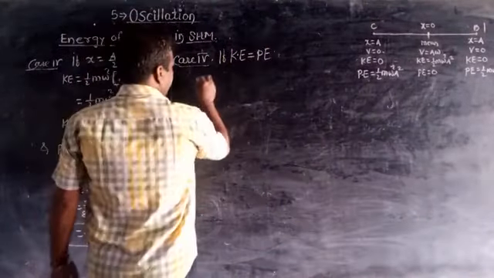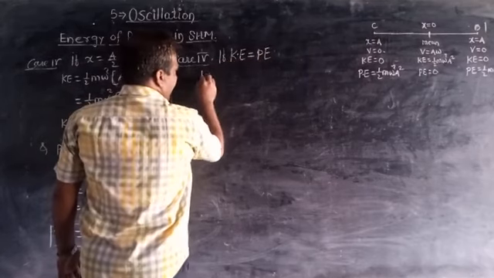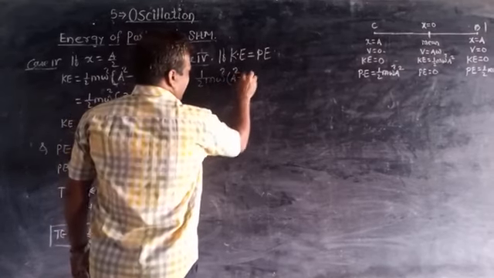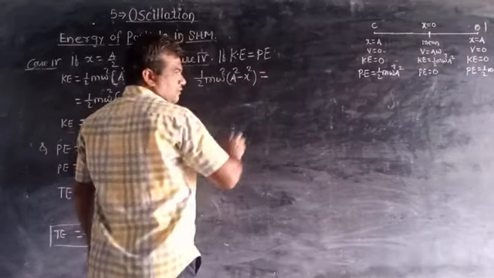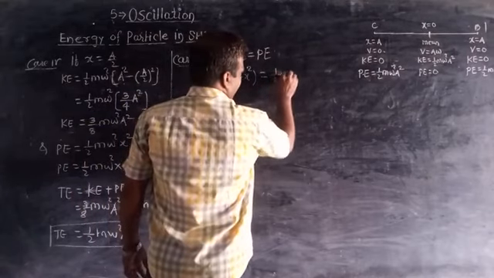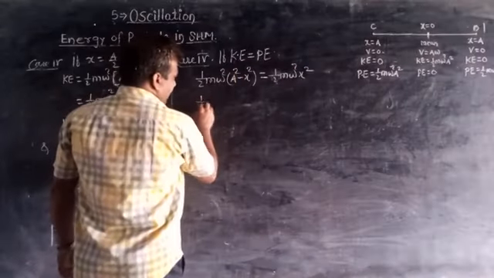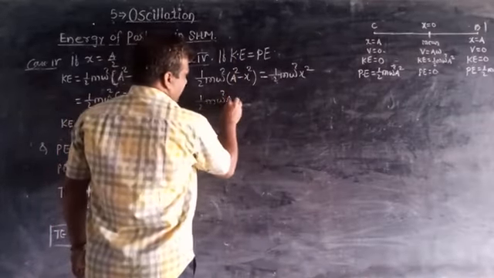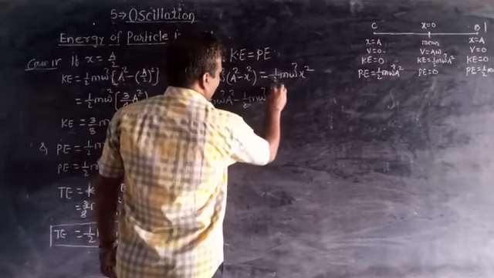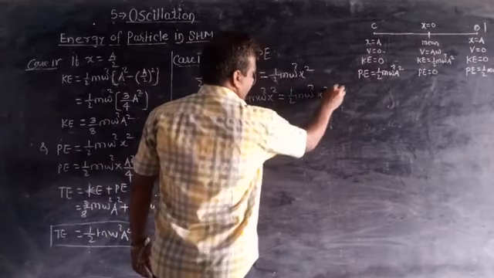So we can write kinetic energy is equal to potential energy. The formula of kinetic energy is half m omega square in bracket a square minus x square, equal to the potential energy formula, half m omega square x square.